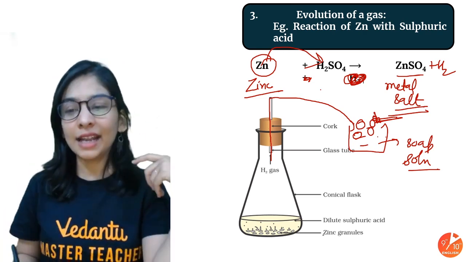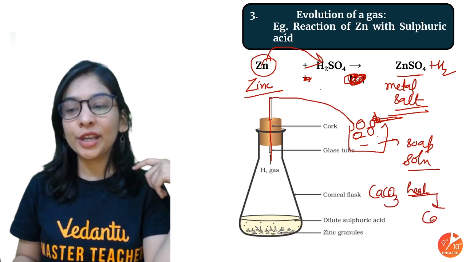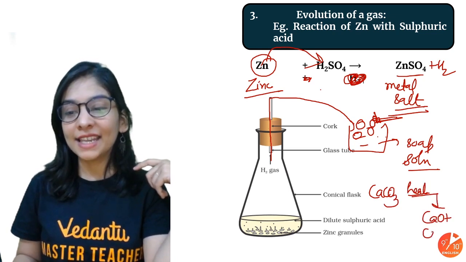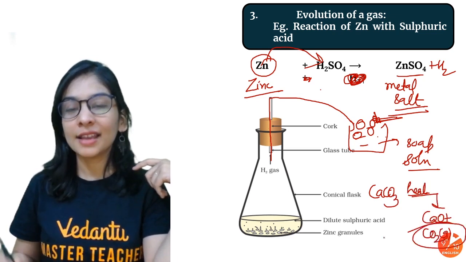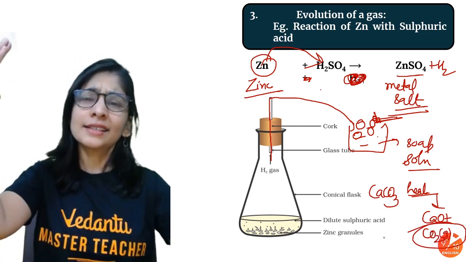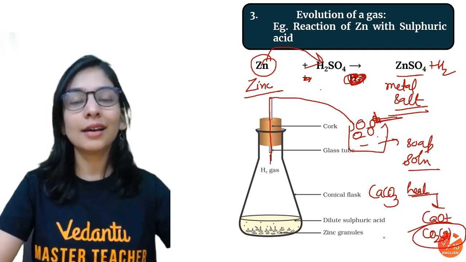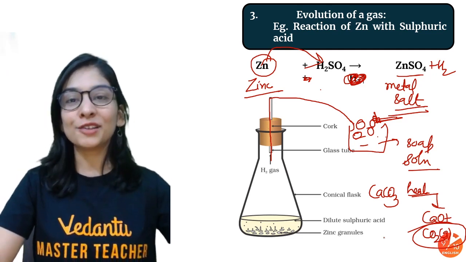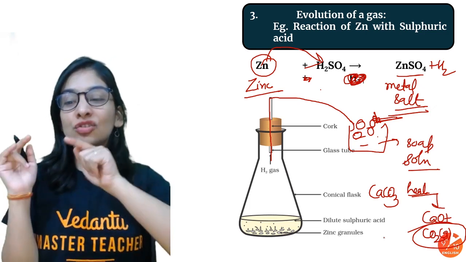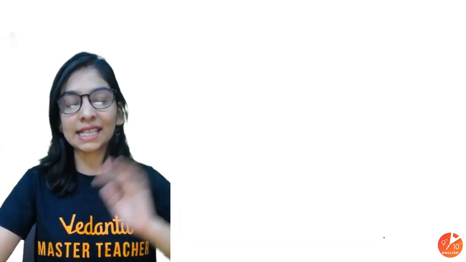Not necessarily hydrogen gas. I can show this reaction also, that if I heat calcium carbonate, what am I going to get? Calcium oxide along with CO2 gas. And how can you check that? That the gas is CO2 because it turns your lime water milky. Yeah, one example in front of you. You can tell me another way to detect CO2 gas in the comment section. That is very easy. 8th class thing.